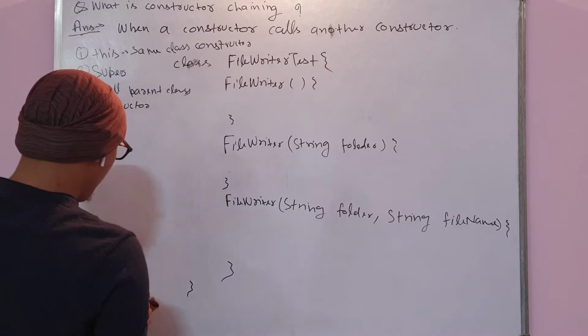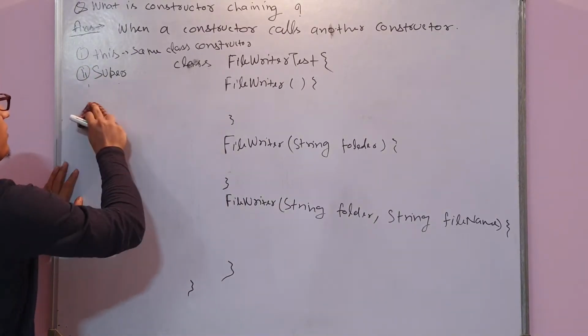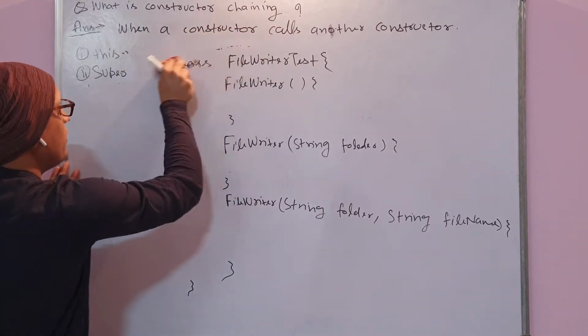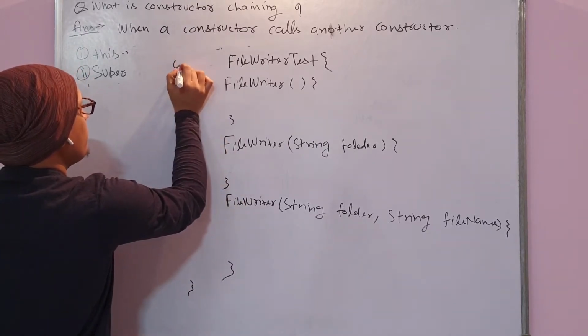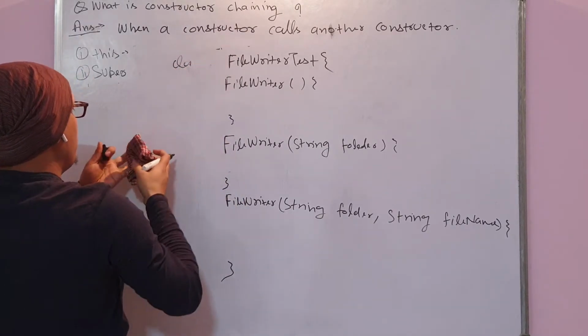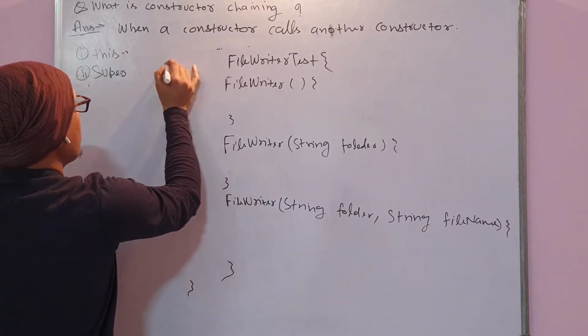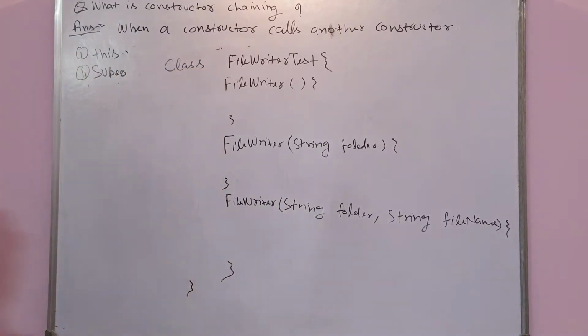I will just remove this one so that this space will look very clear. Okay, let's start.